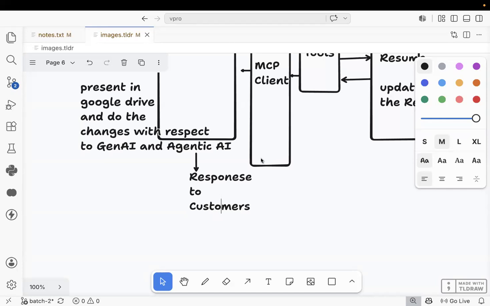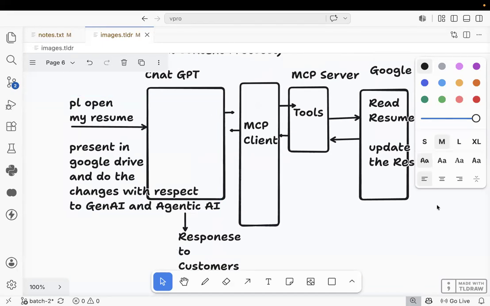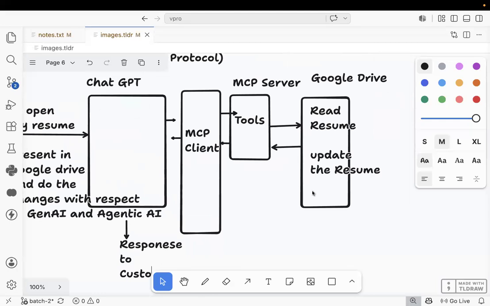If anyone asks you, what is an MCP client? What is your answer? Himanshu, Ravi, all the people. Vijay, please unmute yourself. If anyone asks you, what is the MCP client?